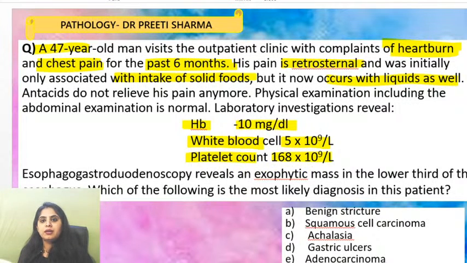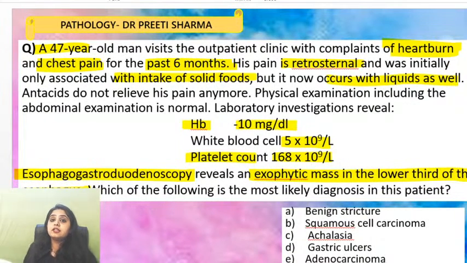Platelet count normal, 1,68,000. The endoscopy shows an exophytic mass in the lower third of the esophagus. An exophytic mass should immediately not make you think of any ulcer or stricture. It should make you think of cancer. So yes, very good guys. The answer is adenocarcinoma. Correct.